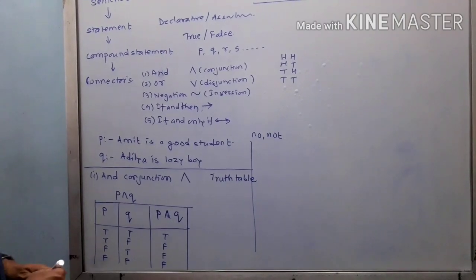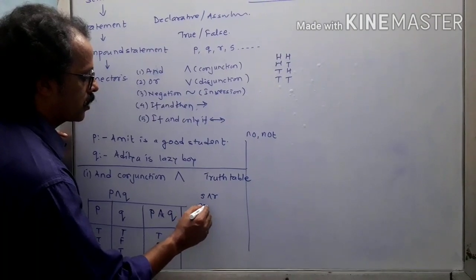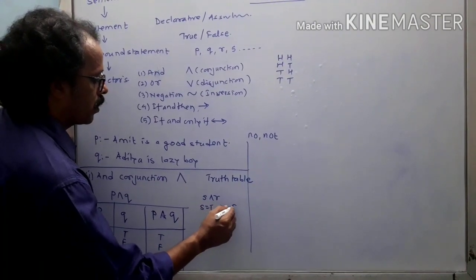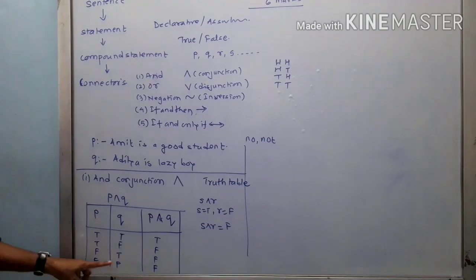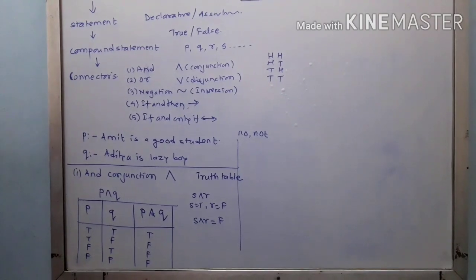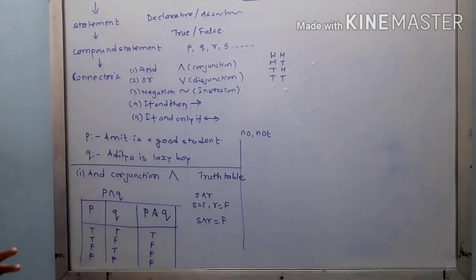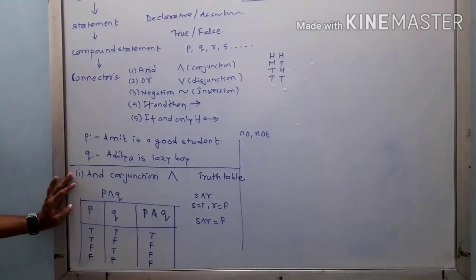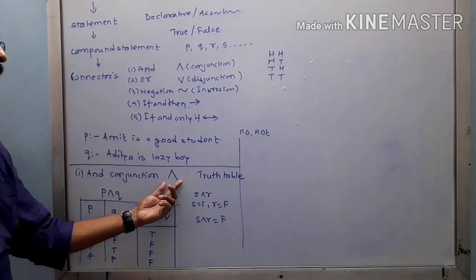So suppose I give you two statements S and R. If I say S is true and R is false, so what about S and R? Obviously it is F. I am going to find T, F, F. So according to that, you have to keep in mind that when true and true, it is true, or else it is always false. So this is what we are saying about the and, also called a conjunction, and it is shown with the help of this sign.